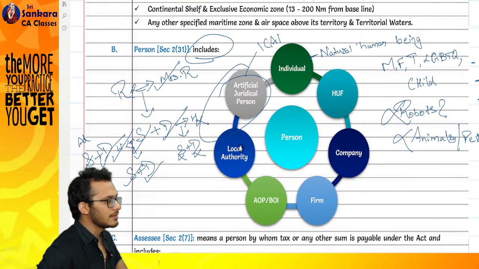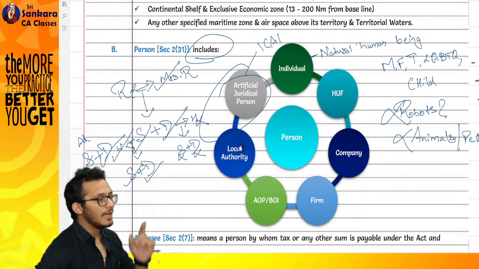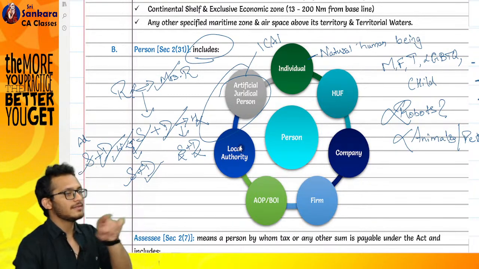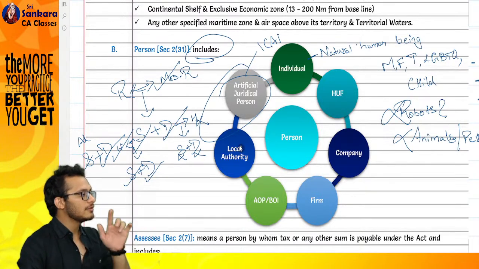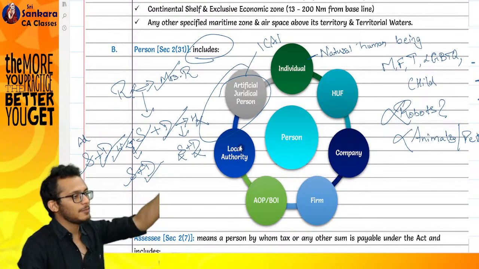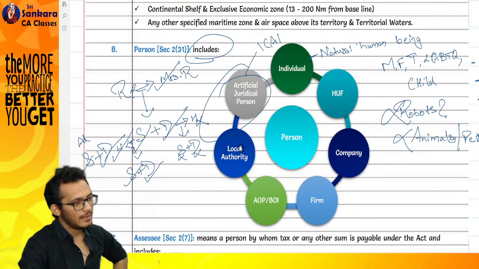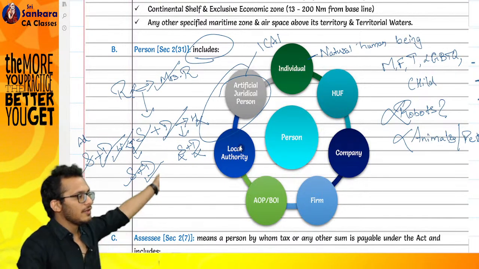Where did ICAI get created? We created an act called the Indian Chartered Accountants Act 1949. In that Act, the government gave the authority that you can create a special body called ICAI.